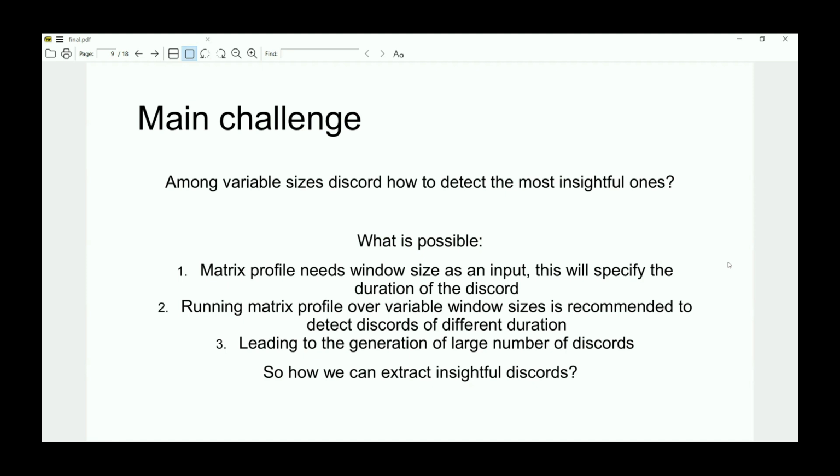But this raises another challenge: it leads to the generation of a large number of discords. So how can we extract and rank discords? There are methods to calculate the matrix profile at different sizes, but there's no way to rank them and choose which one.